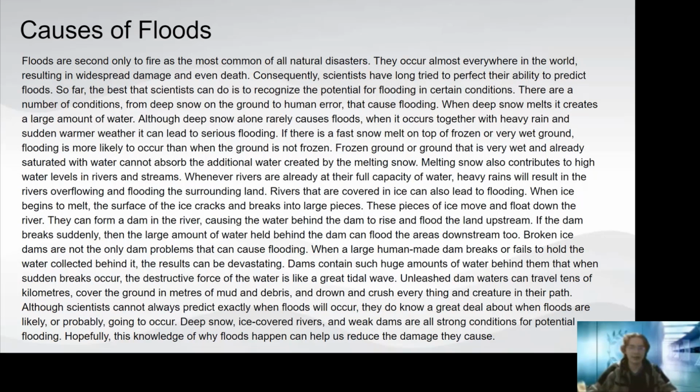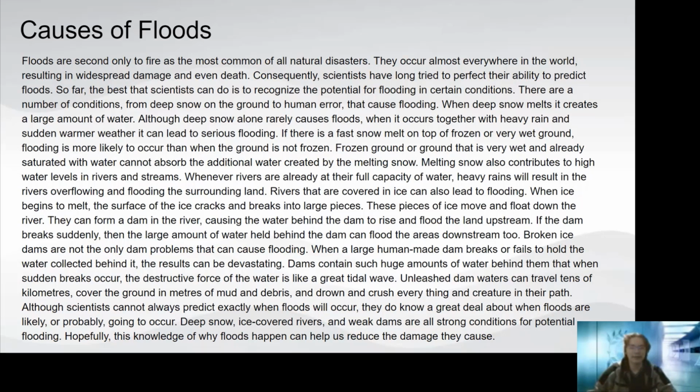Whenever rivers are already at their full capacity of water, heavy rains will result in the rivers overflowing and flooding the surrounding land. Rivers that are covered in ice can also lead to floods. When the ice begins to melt, the surface of the ice cracks and breaks into large pieces. These pieces of ice move down the river.